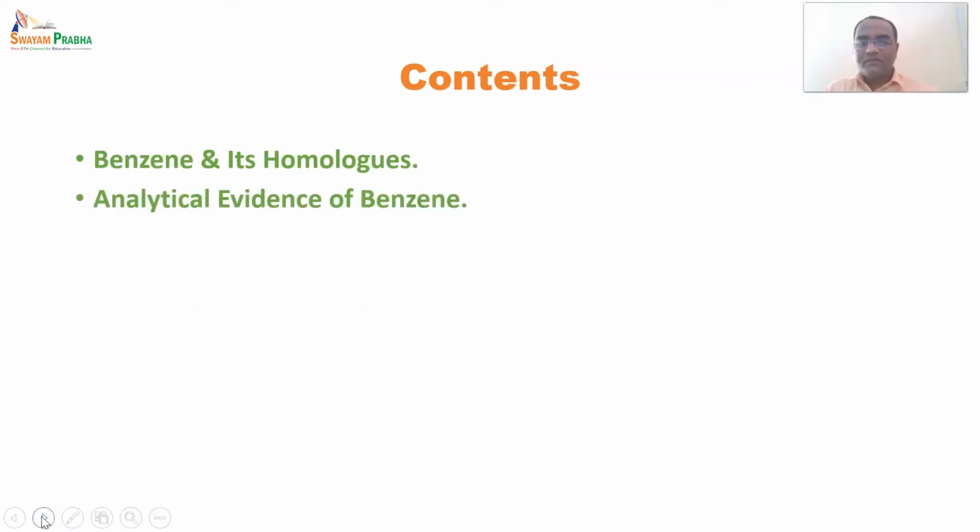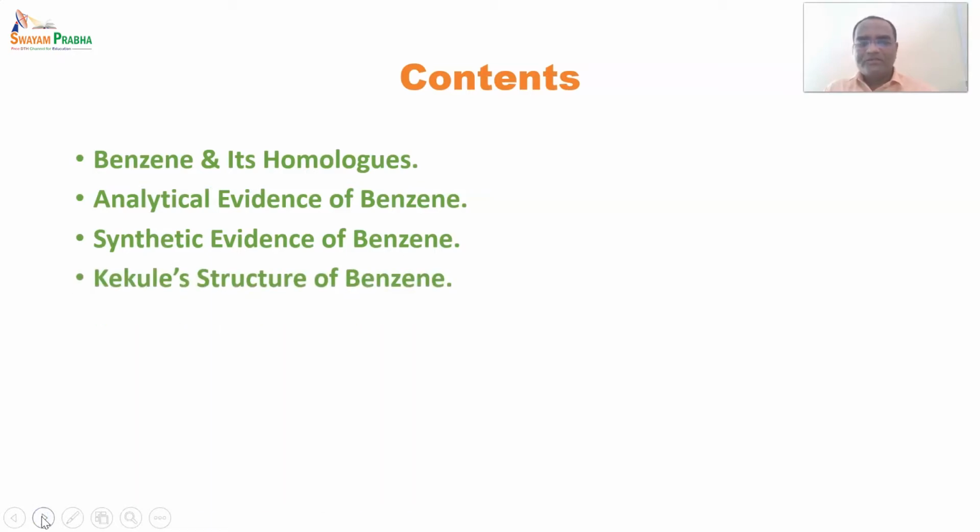Now we'll see the contents of today's lecture. The first content is benzene and its homologues. After that, what are the evidences of benzene structure? First one is analytical evidences of benzene. After that, synthetic evidences of benzene.